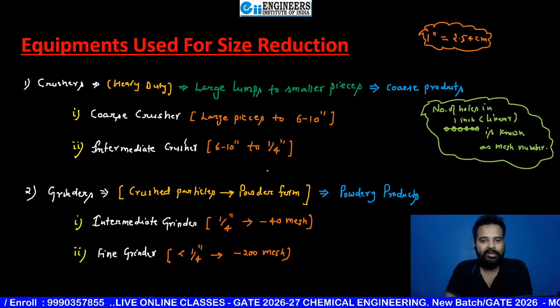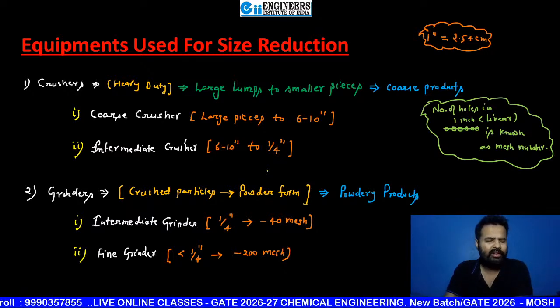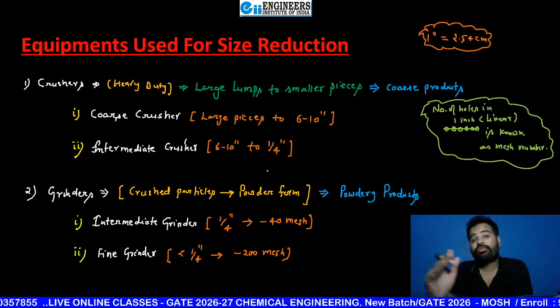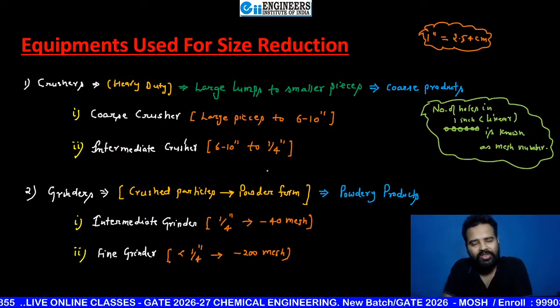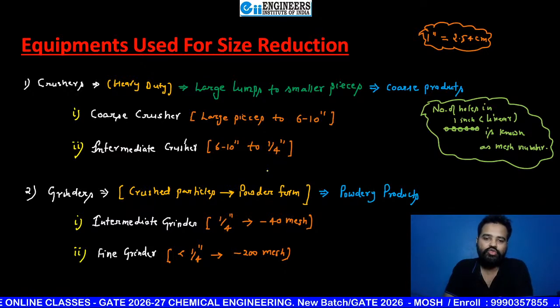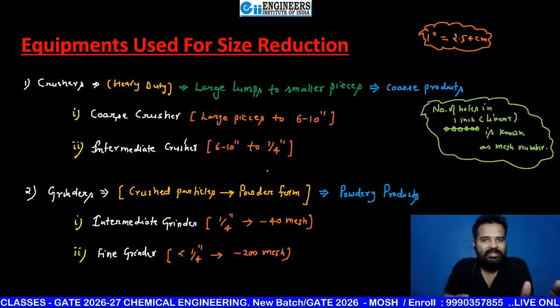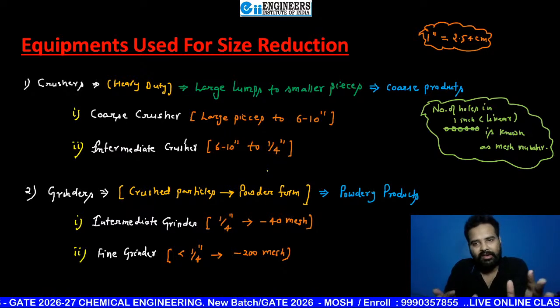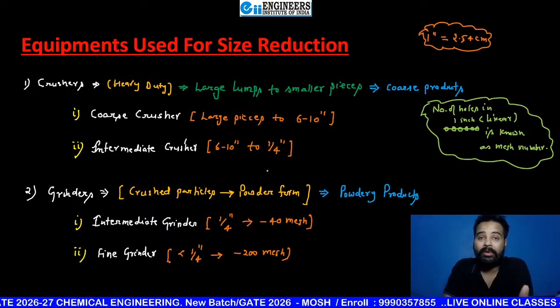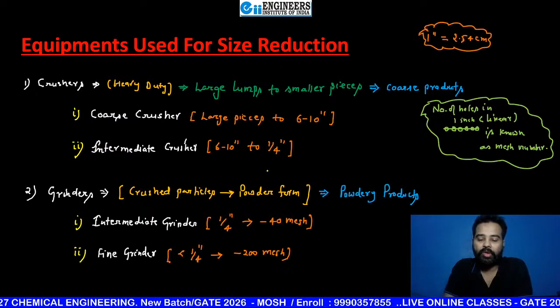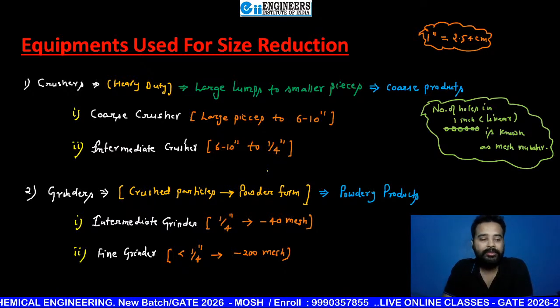You have to remember these values beta, and values are very easy to remember because the previous one's product is next one's feed. So large pieces to 6 to 10 inch, 6 to 10 inch to 1 by 4 inch, then 1 by 4 inch to minus 40 mesh, then less than 1 by 4 inch to minus 200 mesh, then much less than 1 by 4 inch to minus 325 mesh. And what is mesh number? In one linear inch, the number of holes, that is mesh number of that given screen. And you will see these things in detailed manner when we start our third chapter, which is screening. Okay, because second chapter is characterization of solid particles. Okay beta.